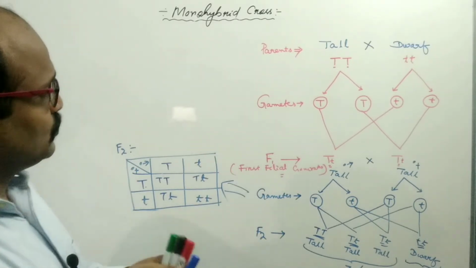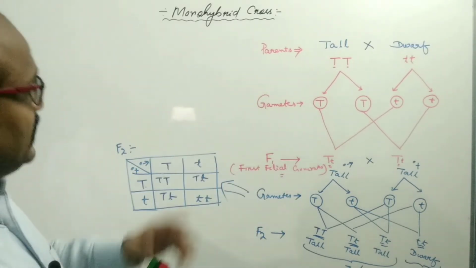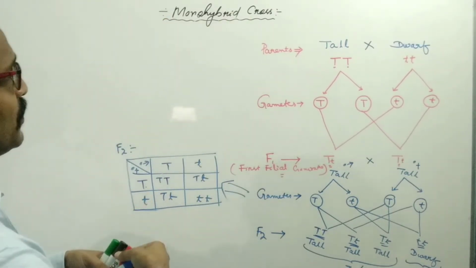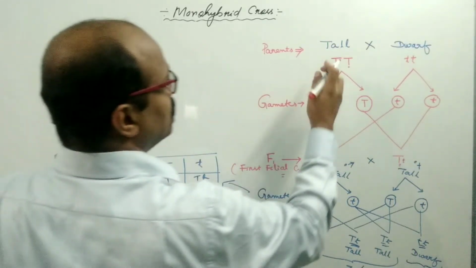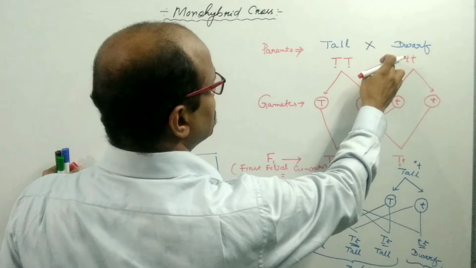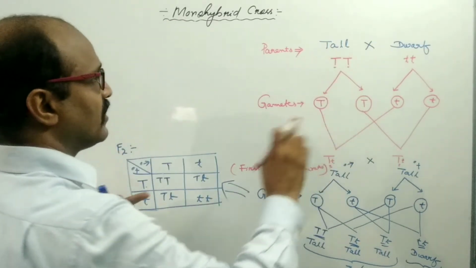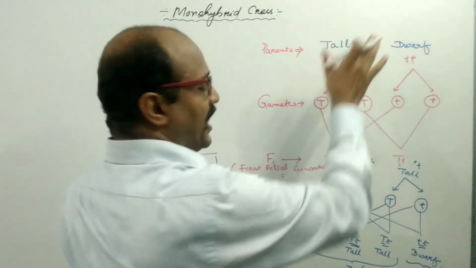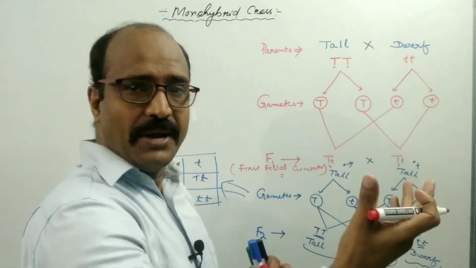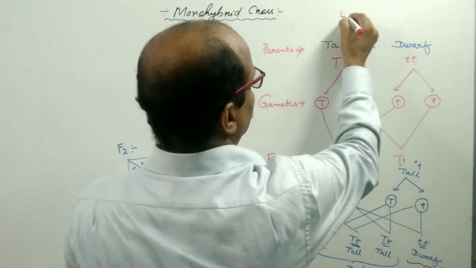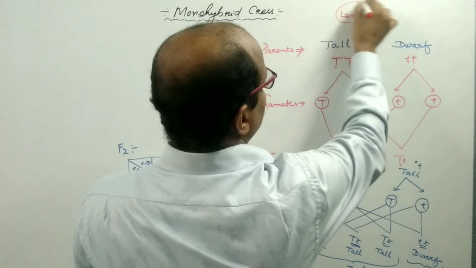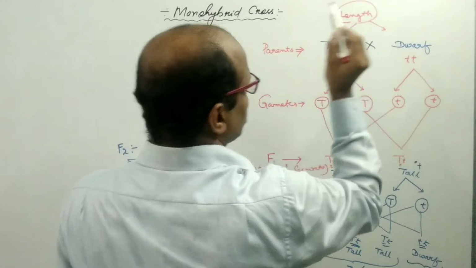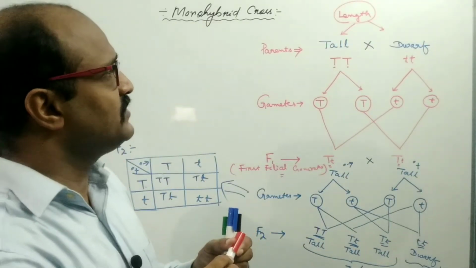Now analyze this. This experiment is known as the monohybrid cross. What is the meaning of monohybrid cross? Here the two individuals differ from each other by a single pair of contrasting characters. The character is the height, or length, of the stem. Length of the stem is the character, but it has two contrasting forms: one is tall, another is dwarf.